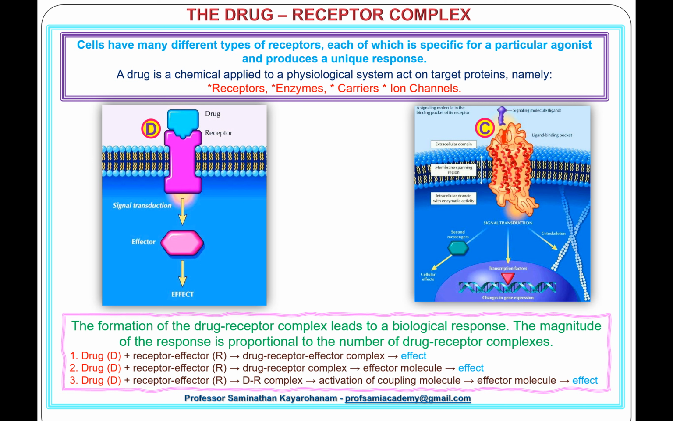Explained through the example, 1. Drug plus receptor effector produces the drug-receptor complex, which is responsible for the drug effect. 2. Drug plus receptor effector produces the drug-receptor complex, leads to an effector molecule, which is responsible for the drug effect. 3. Drug plus receptor effector produces the drug-receptor complex, leads to activation of coupling molecule, and further to an effector molecule, which is responsible for the drug effect. So, it is concluded that the formation of the drug-receptor complex leads to a biological response.